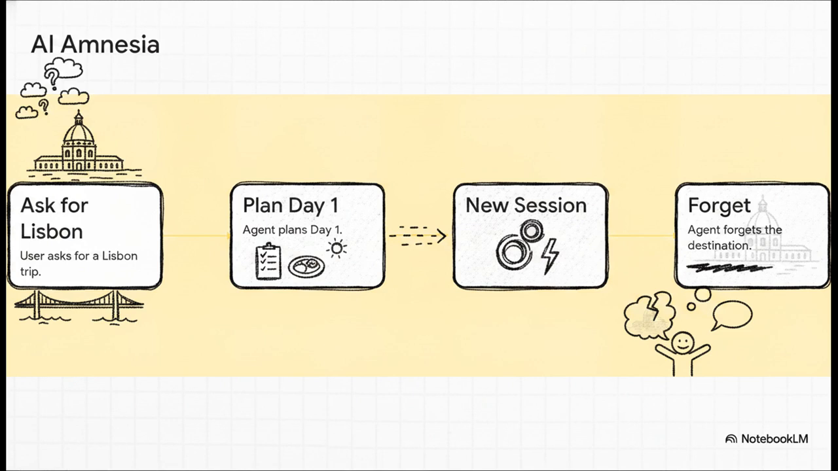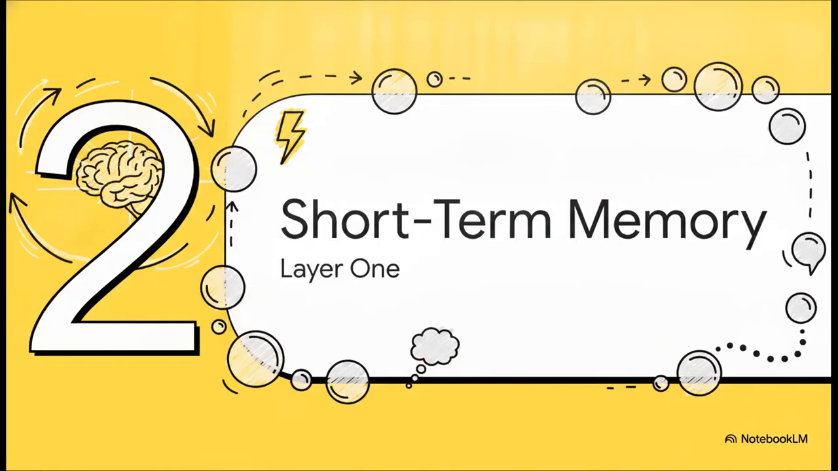It forgets your interests, it forgets the city, it forgets the itinerary it literally just made, forcing you to start completely over from scratch. The agent basically treats you like a total stranger. This is context degradation in its absolute most basic form. So how do we fix it? That brings us to part 2.